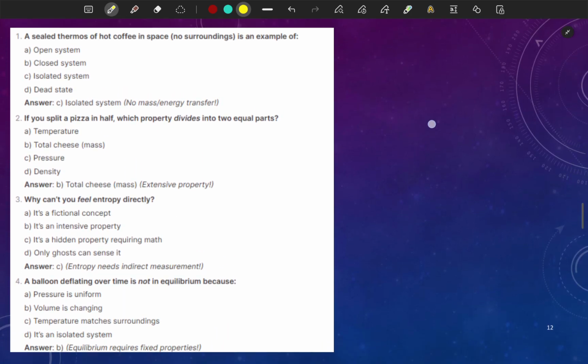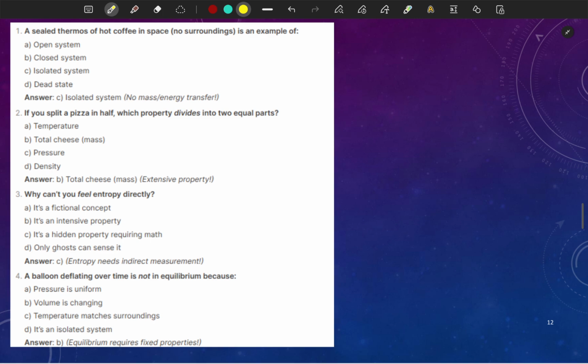So we have some more conceptual questions. A sealed thermos of hot coffee in space, no surrounding, is an example of. So we have already discussed कि एक कप के अंदर चाय है. This will be what? Isolated system.